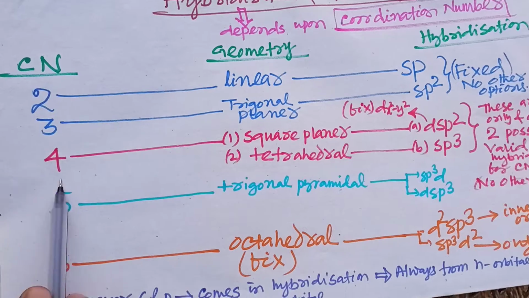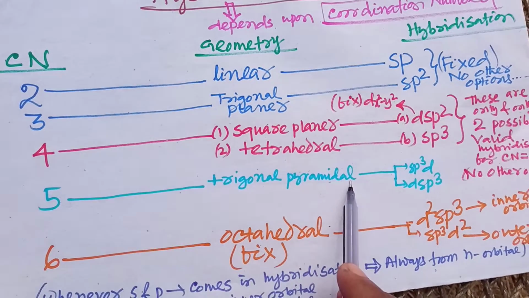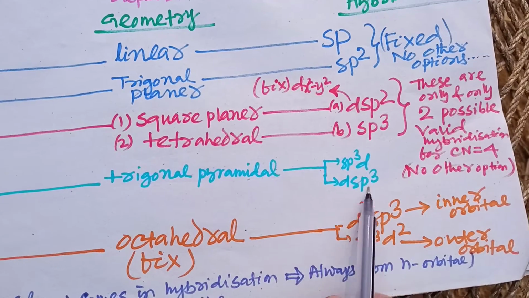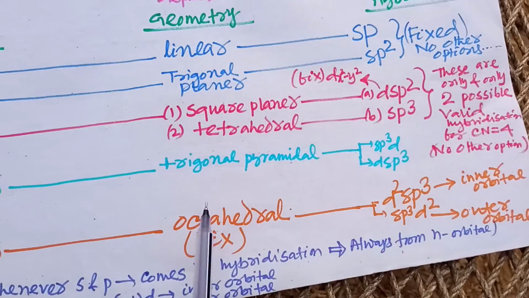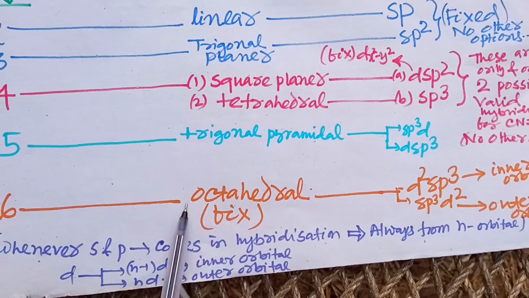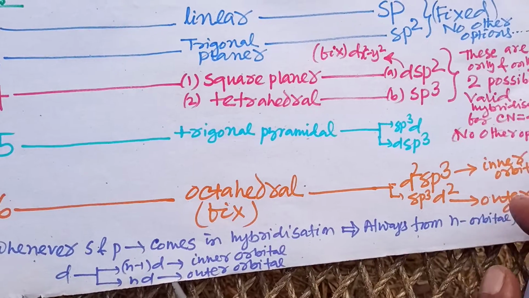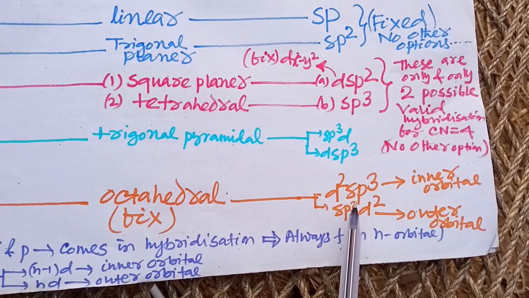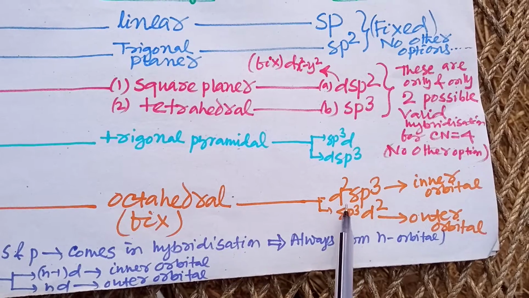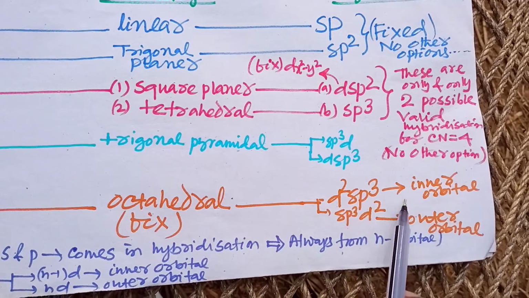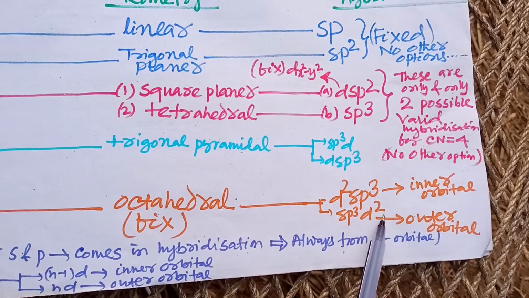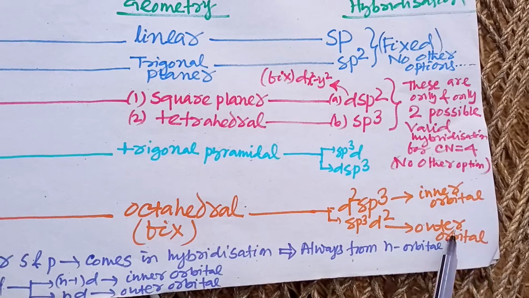Similarly, for coordination number 5, the shape is always trigonal bipyramidal, and the possible hybridizations are sp3d and dsp3. No other options are valid. Similarly, for coordination number 6, the geometry is fixed, that is always octahedral, but there are two possibilities of hybridization. These are d2sp3 and sp3d2. If the hybridization is d2sp3, then the complex formed will be an inner orbital complex. If the hybridization is sp3d2, then the complex formed will be an outer orbital complex.